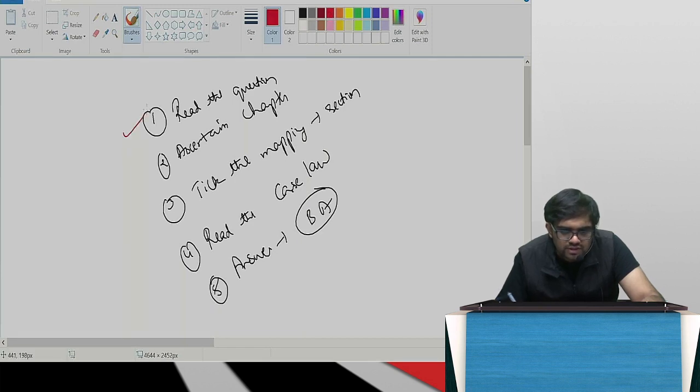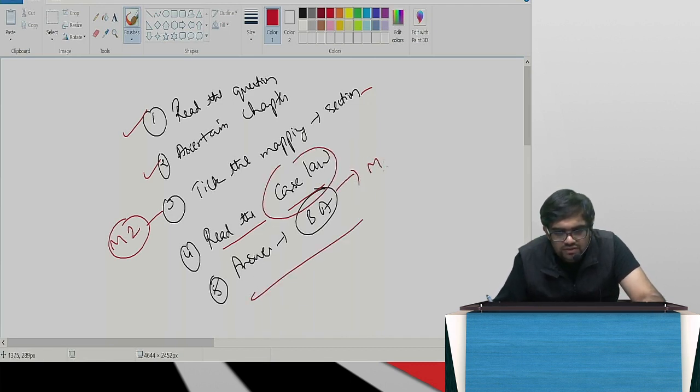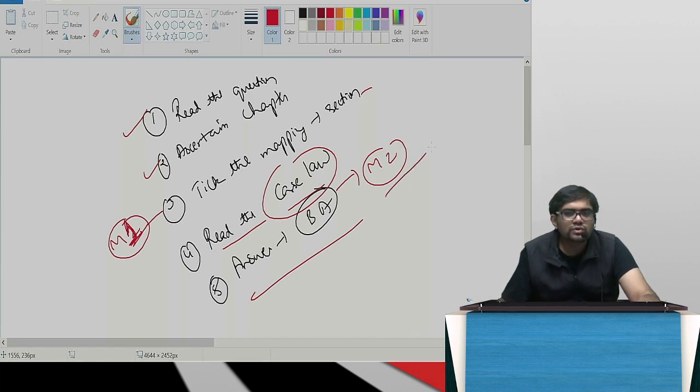Reading the question is in the question paper. Ascertain the chapters you have to do. Mapping is in module 1. Read the relevant case law. In mapping, you would have linked it to relevant case studies, case laws and all. Read the case law. Then answer. Bare Act is also in module 2. Mapping, sorry, module 1. No, let me write down clearly. This is module 2. That's it. Two books you carry and go. Close the answer.